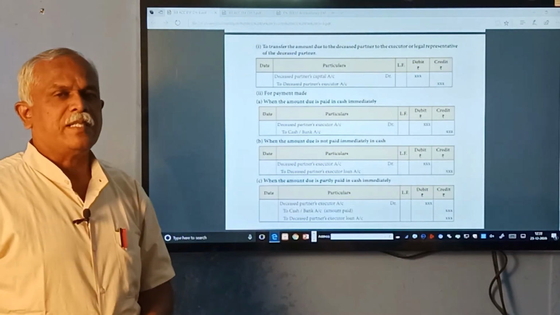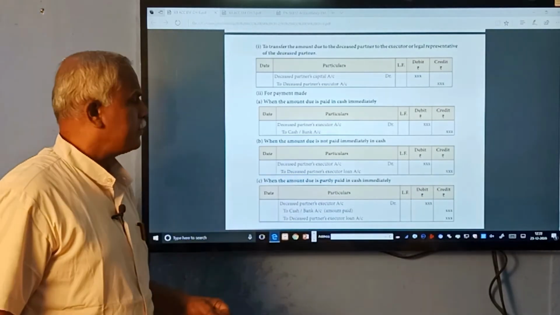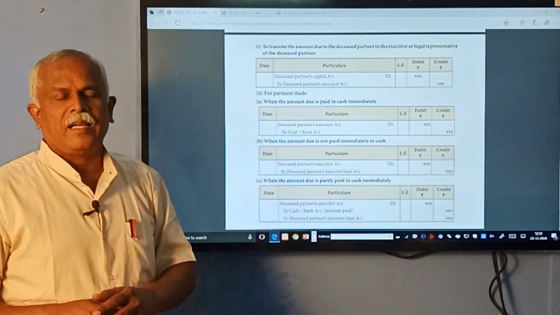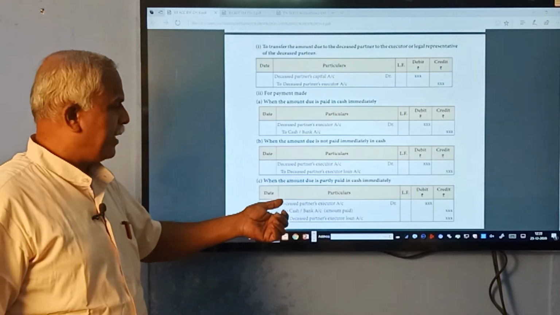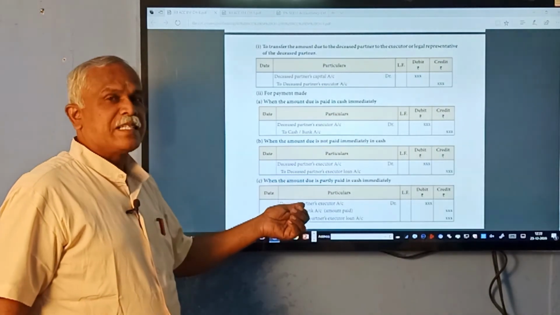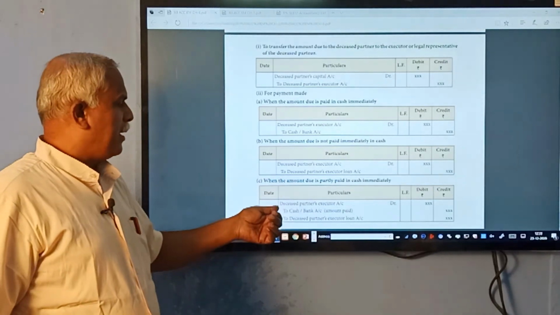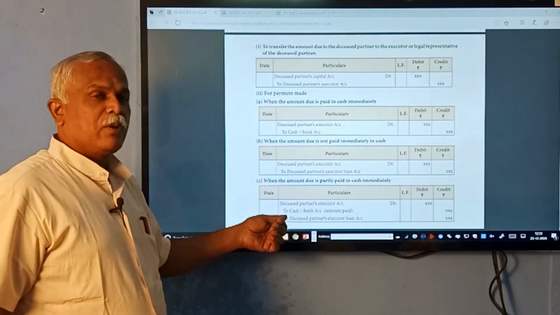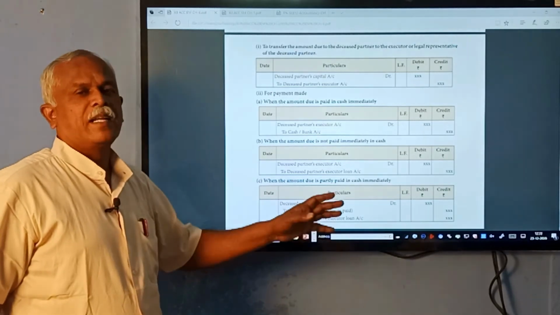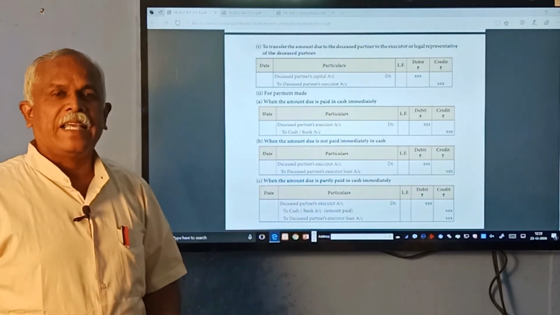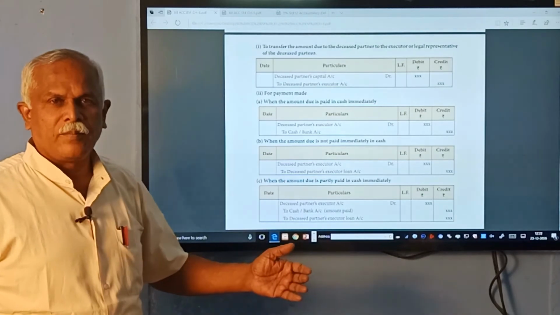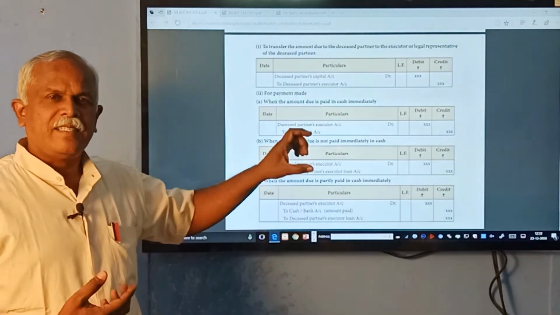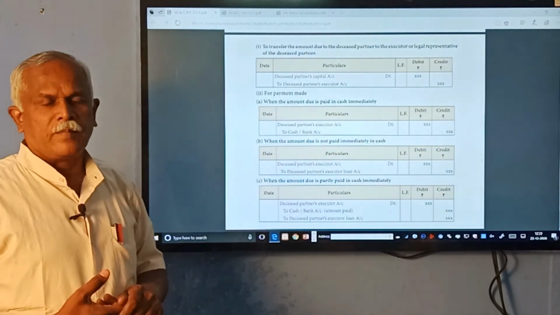If it is partially in cash and partially to loan account, then debit the deceased partner's executor's account, credit cash or bank for whatever you pay, and whatever you are unable to pay will be transferred to the deceased partner's executor's loan account. Understood? This is more or less the same as the case of retirement, hence it is crisply told.